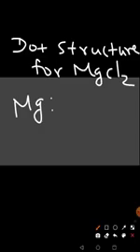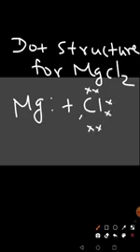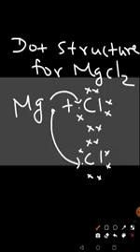So how will I write the dot form for magnesium? Magnesium has 2 valence electrons, which I will show with the help of 2 dots. It combines with chlorine, which has 7 electrons in its outermost shell. Now this chlorine will accept 1 electron from magnesium, or magnesium will transfer 1 electron to chlorine. There is one more electron left here of magnesium. So what will happen? Another chlorine atom with 7 electrons in its outermost shell will take this electron from magnesium.